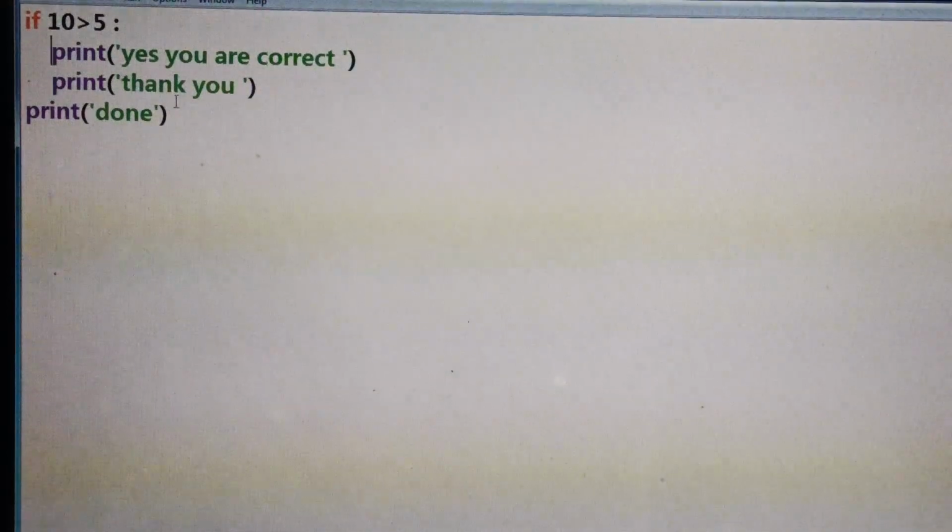Now let me show you the empty statement. As I've told you, the pass keyword is used to create the empty statement, but what is the significance of this pass statement, or in what type of situation do we require it? Suppose here I have removed all the instructions within the body of this if statement. As I've told you, do-nothing statements are useful in those situations where the syntax of the language requires the presence of a statement. The syntax says there should be at least one statement within the body of this if statement, and if not, you are going to get an error. So let me show you.